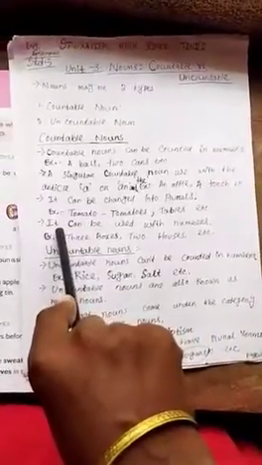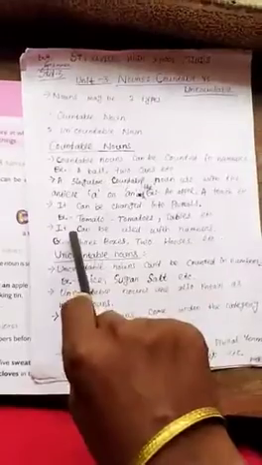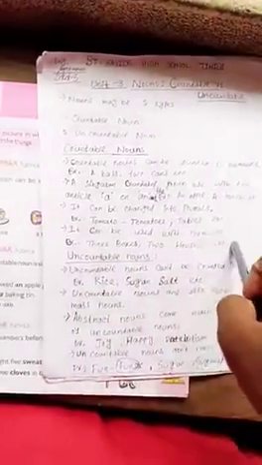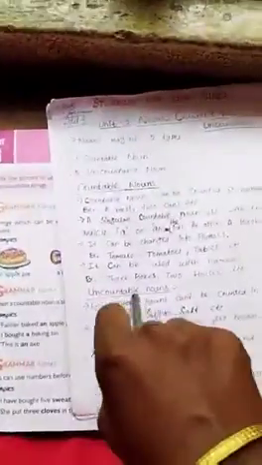Fourth point, it can be used with numbers. Countable nouns can be used with numbers like 1, 2, 3, 4, 5, 3 houses, 2 chalks, 5 bottles, 4 tables, etc.